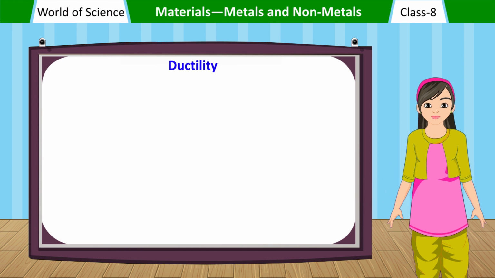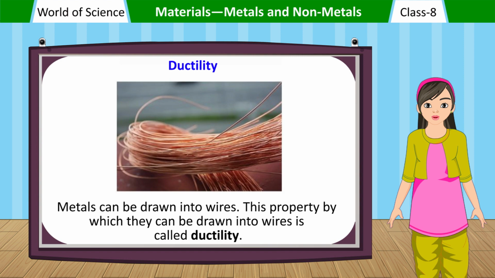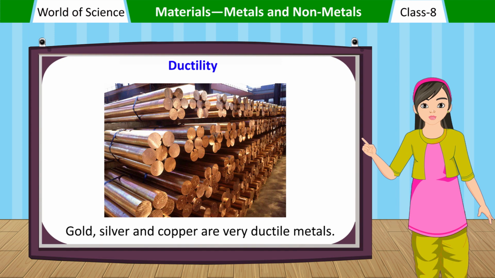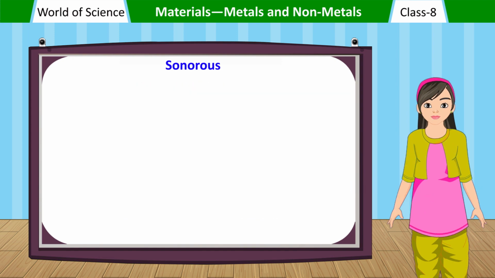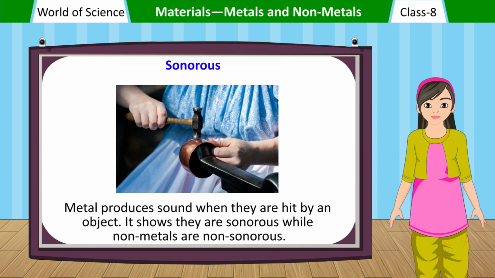Ductility. Metals can be drawn into wires. This property by which they can be drawn into wires is called ductility. Gold, silver and copper are very ductile metals. Sonorous. Metals produce sound when they are hit by an object. It shows they are sonorous, while non-metals are non-sonorous.